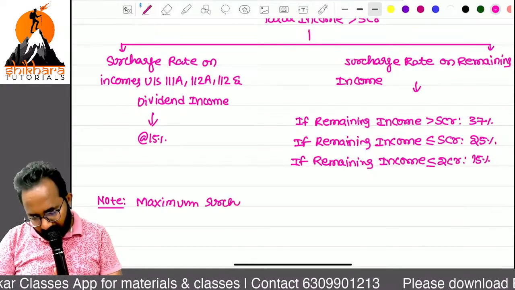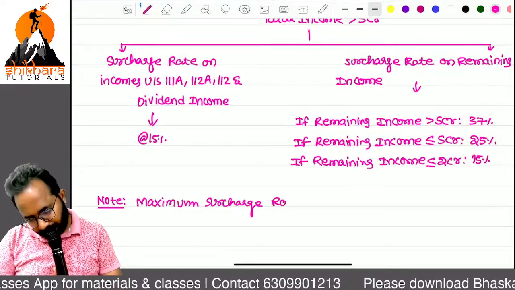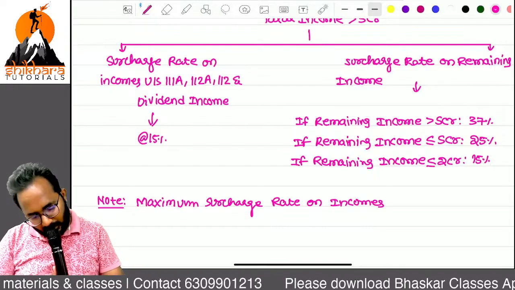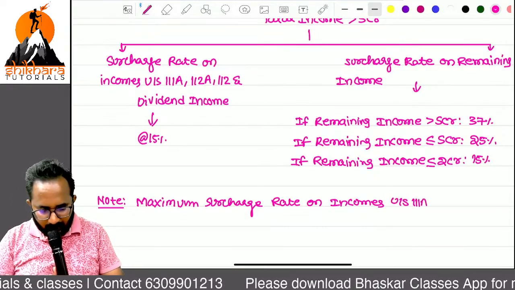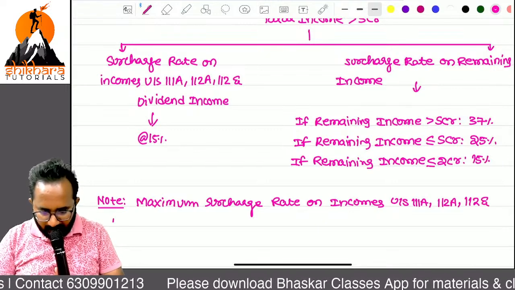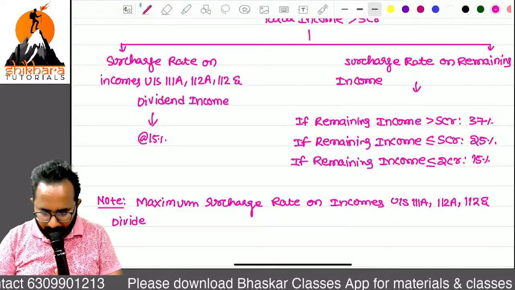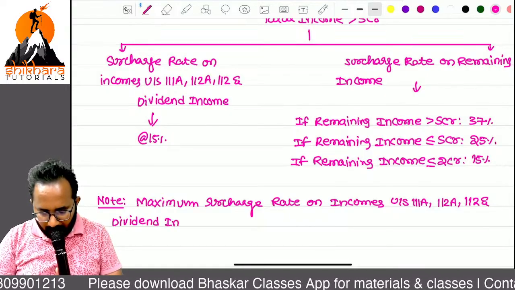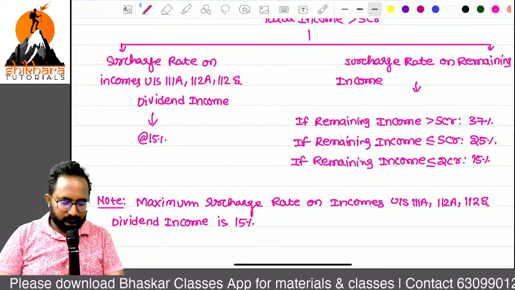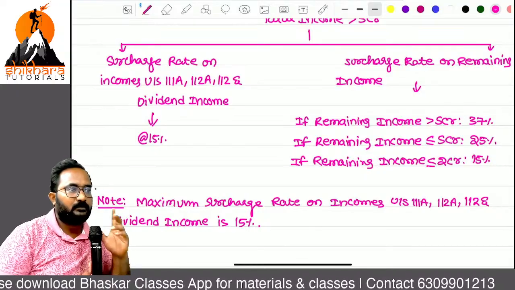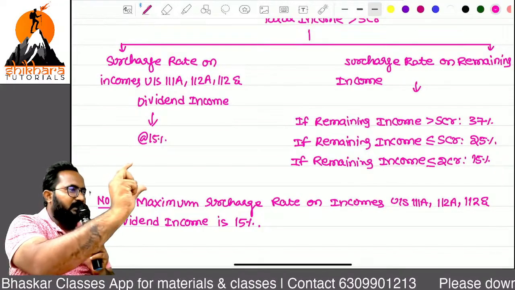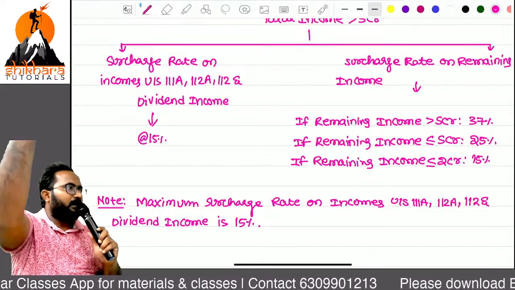Maximum surcharge rate on incomes under section 111A, 112A, 112 and dividend income is 15%. Okay, just go through it. If you remember this basic note point, automatically you can frame anything.